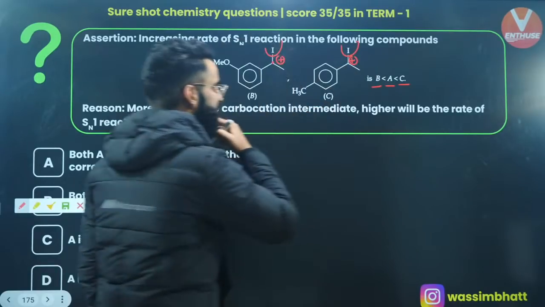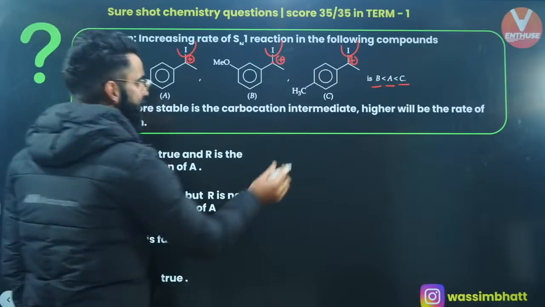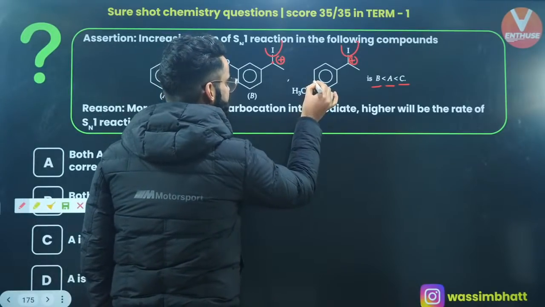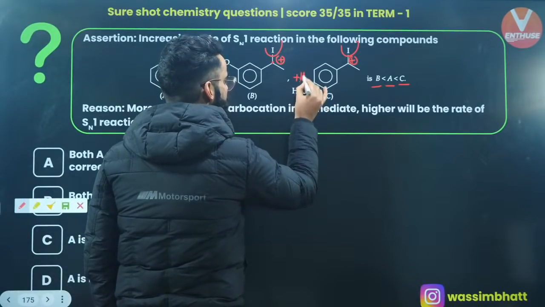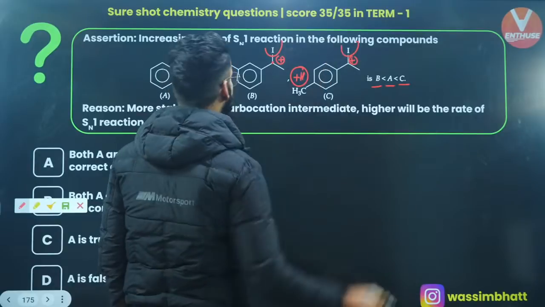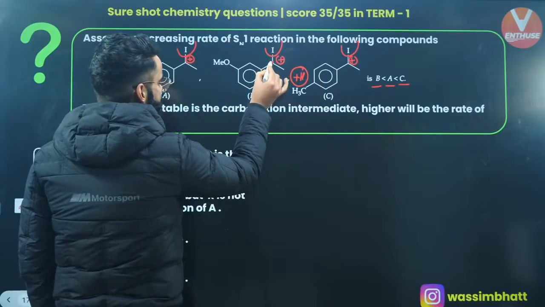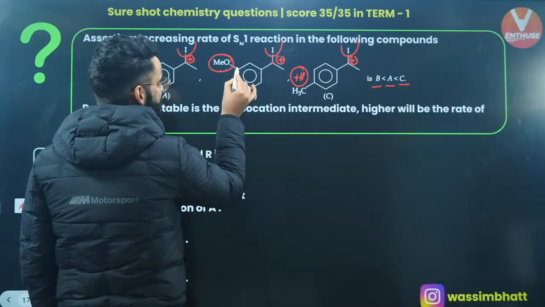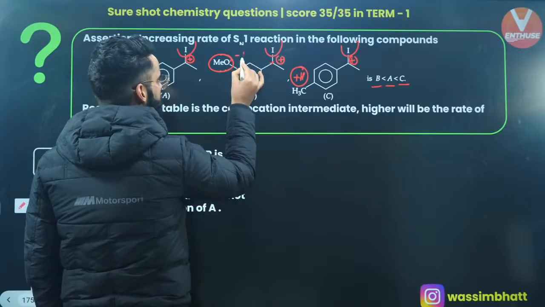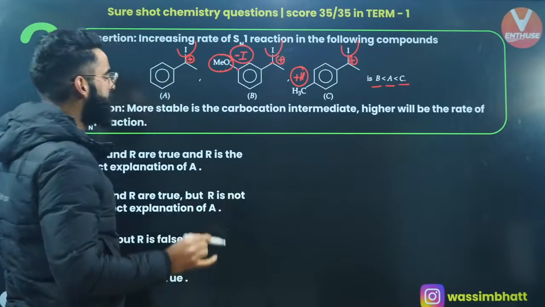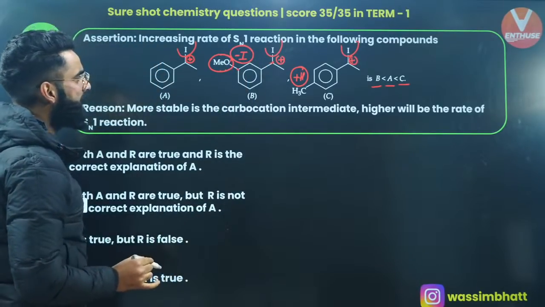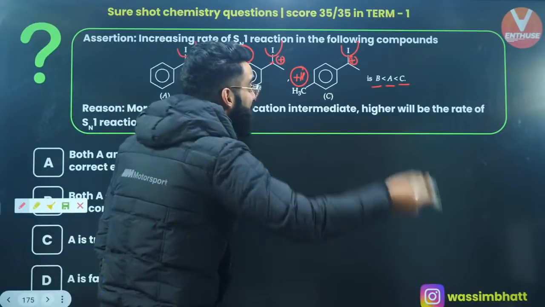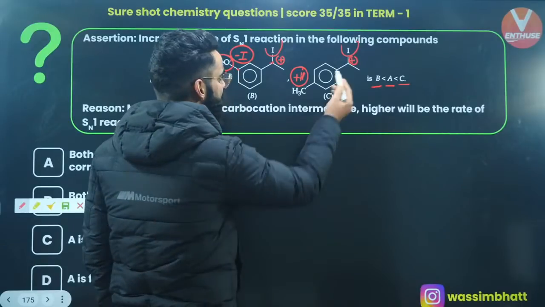Now take the stability of the carbocation first of all. This CH3 will show plus H effect. Plus H effect stabilizes the carbocation. This is OMe, attached at the meta position. At meta position, it's going to operate minus I. It's not going to operate plus M. And we know plus effect stabilizes the carbocation. So which carbocation is maximum stable?